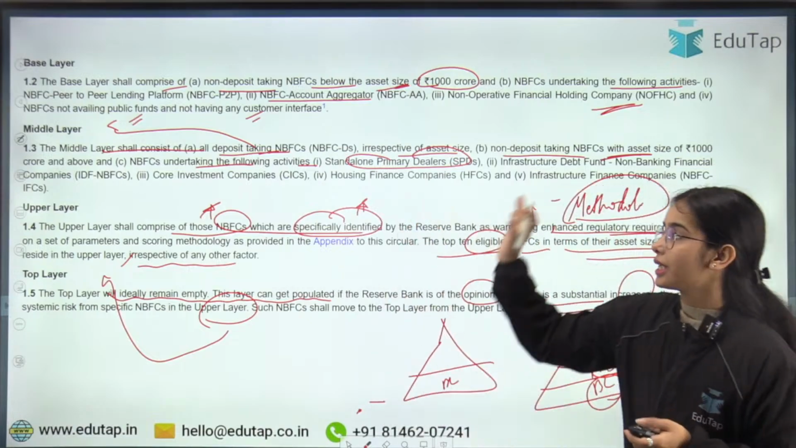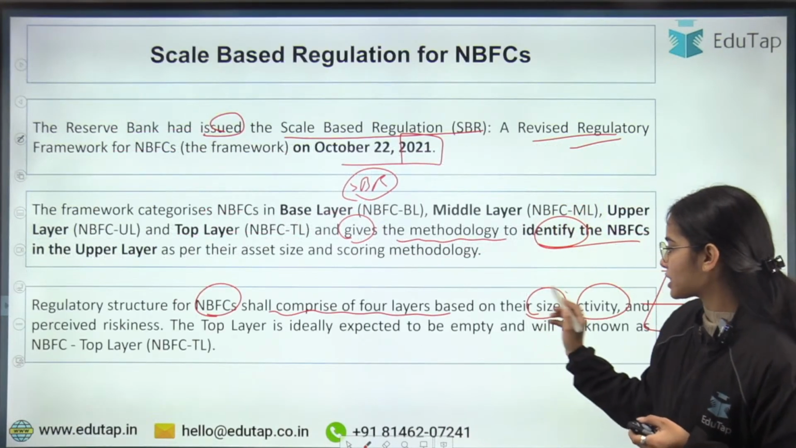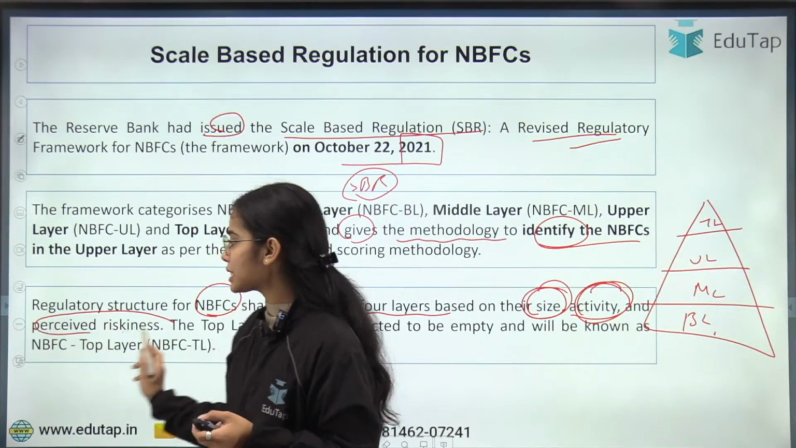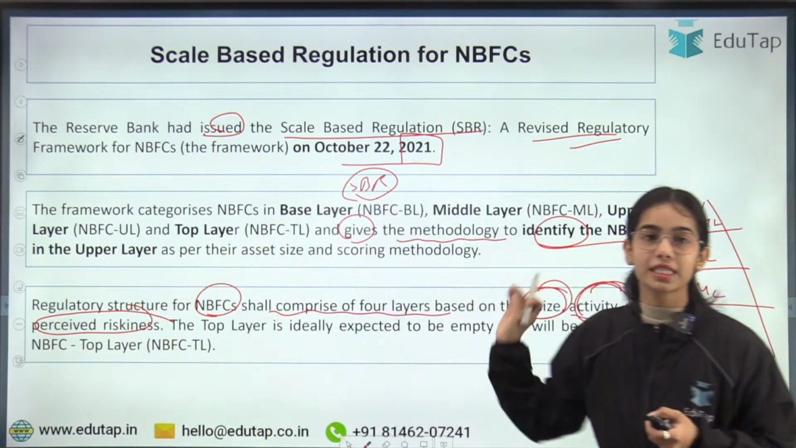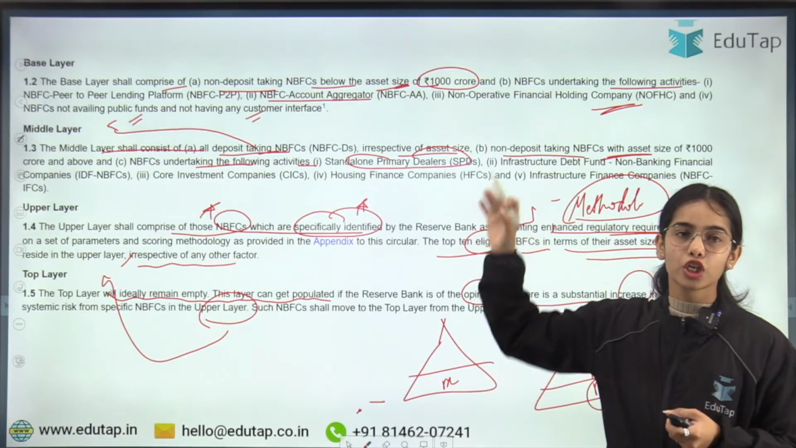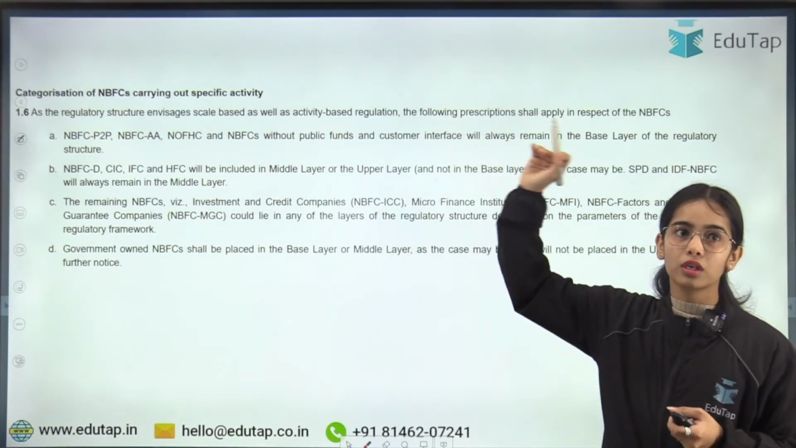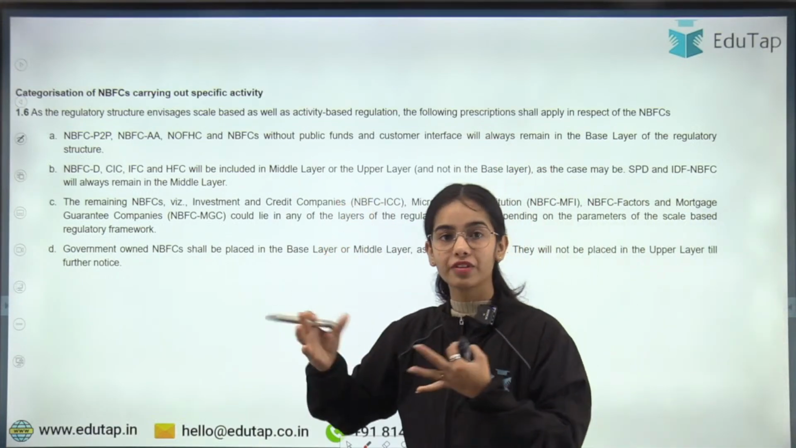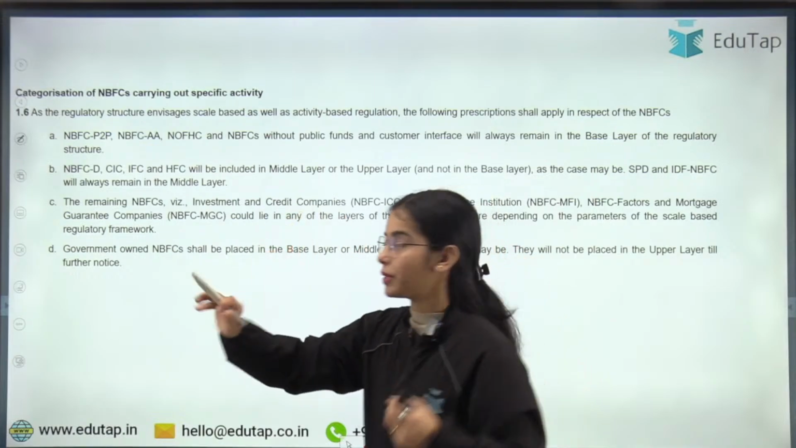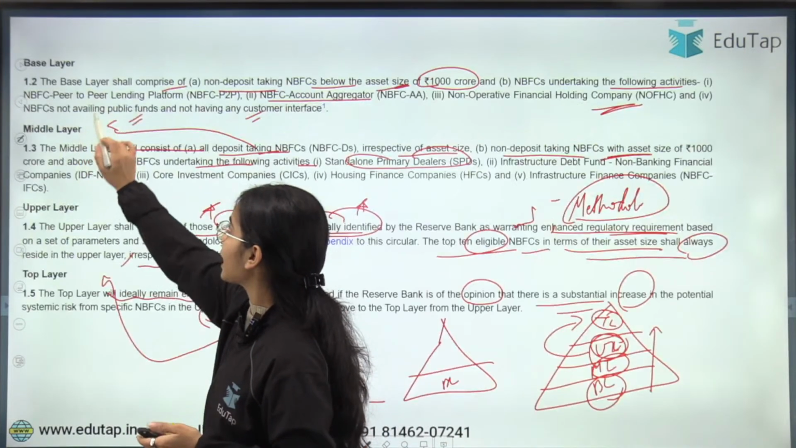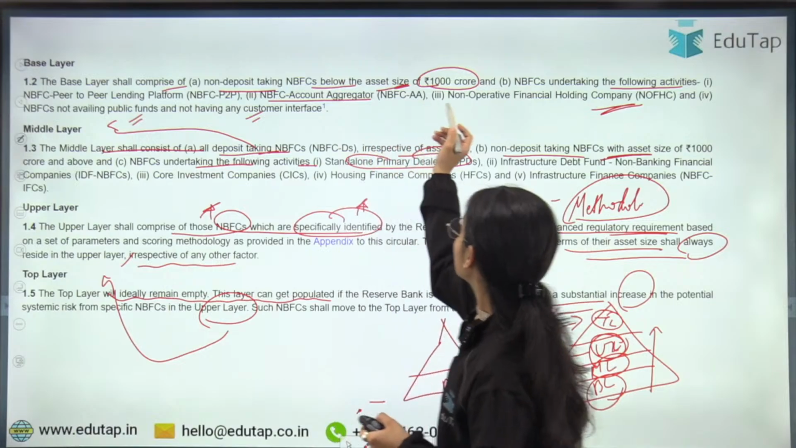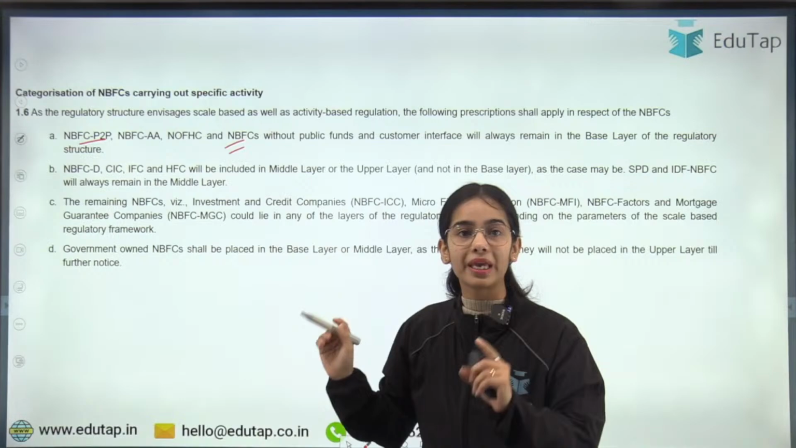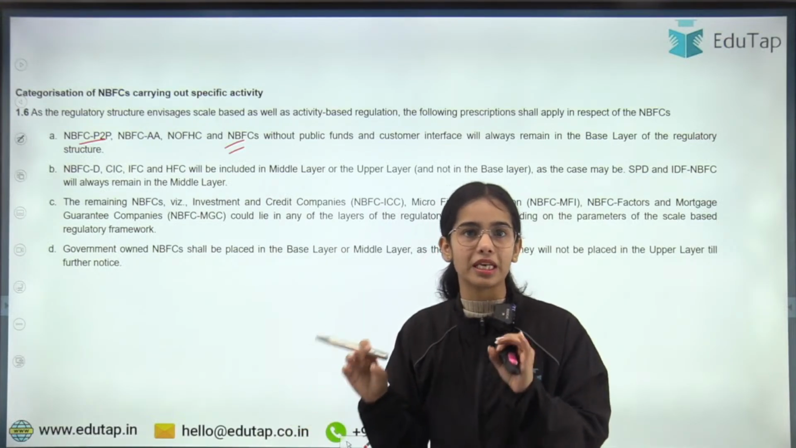So this is the idea, that on the basis of size, on the basis of activity, and on the basis of perceived riskiness, there is the division of the NBFCs between the four layers. Here you have seen that the categorization of NBFCs also depends on the specific activity they carry out. NBFC peer-to-peer, NBFC account aggregator, and the non-operative financial holding companies will always reside in the base layer.